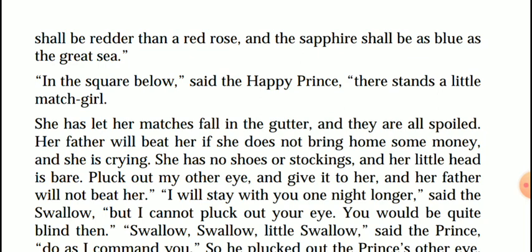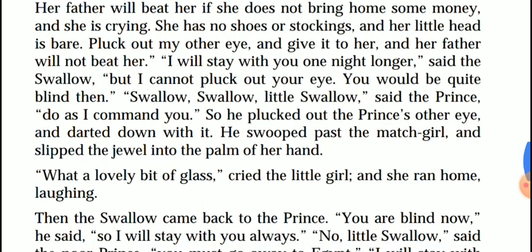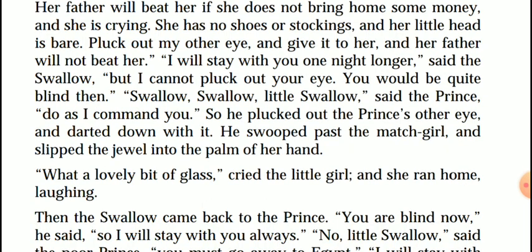She has no shoes or stockings, and her little head is bare. Pluck out my other eye and give it to her, and her father will not beat her." "I will stay with you one night longer," said the swallow, "but I cannot pluck out your eye. You would be quite blind then." "Swallow, swallow, little swallow," said the prince, "do as I command you."